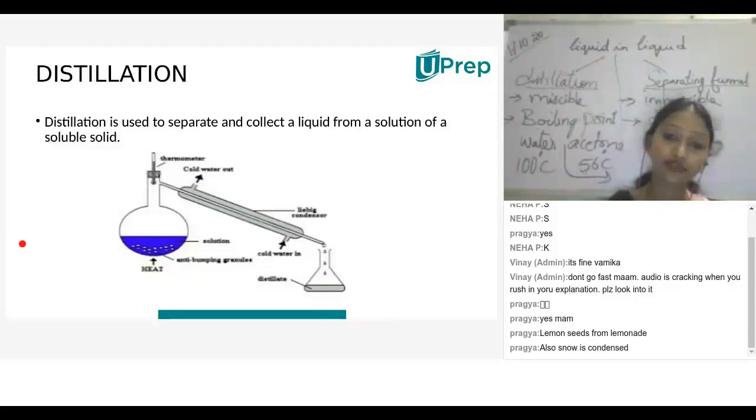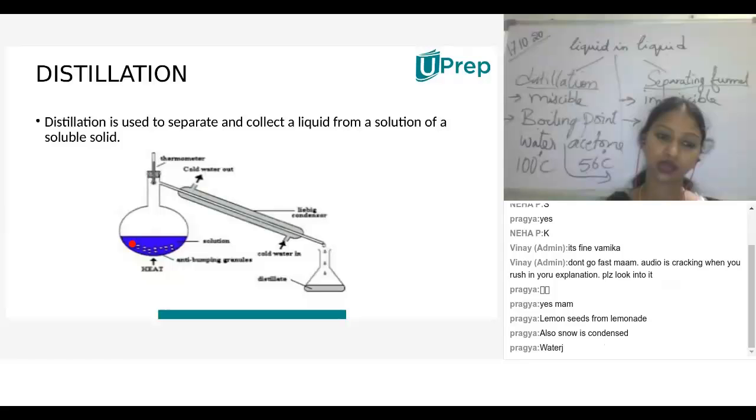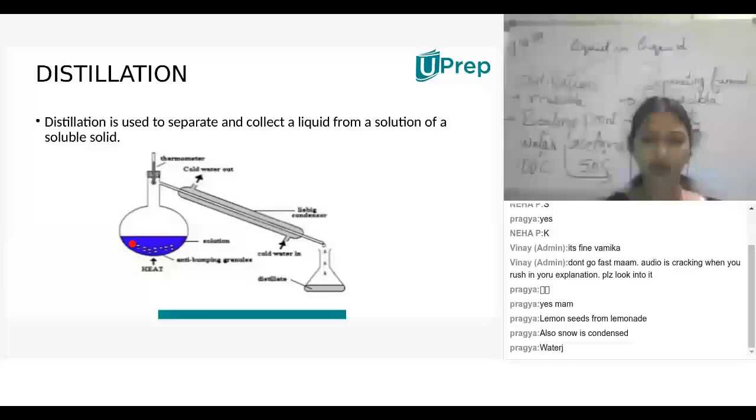And what will be the leftover in the round bottom flask? If acetone is separated, what will be the leftover? I want the answer. Exactly, Pragna. Very good, Bhamika. Very good, Pragna. It's water.